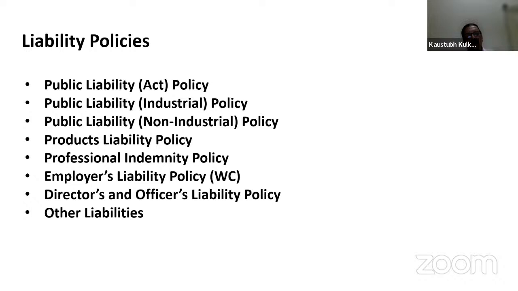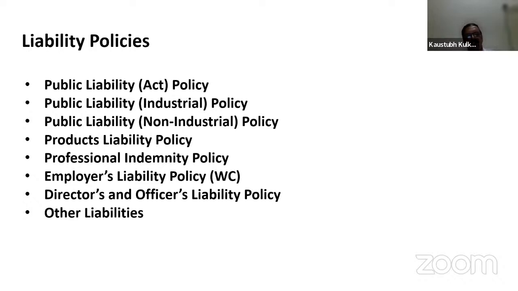The claims are paid directly to the person who has suffered the injury, or maybe to the legal heirs in case of death. It may happen that the claims are paid to the WC commissioner, and in turn the amount of compensation will be given to the employee or the legal heirs.